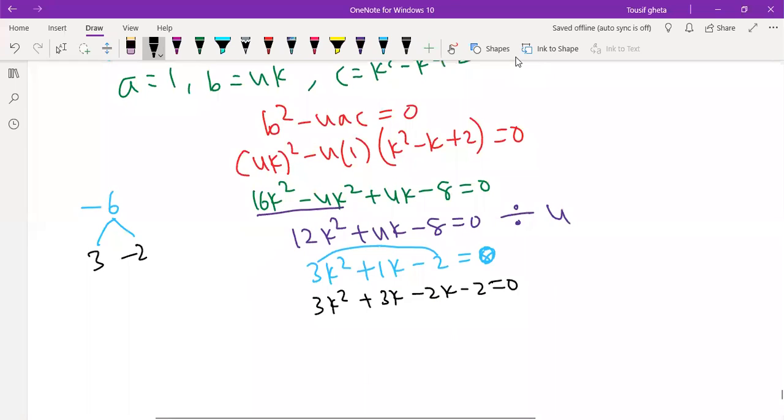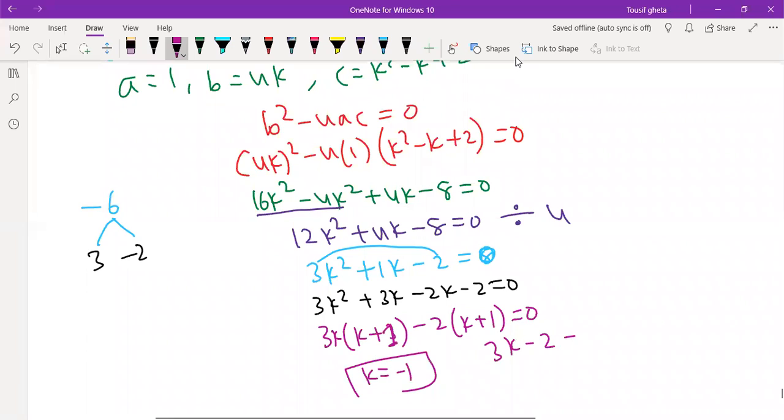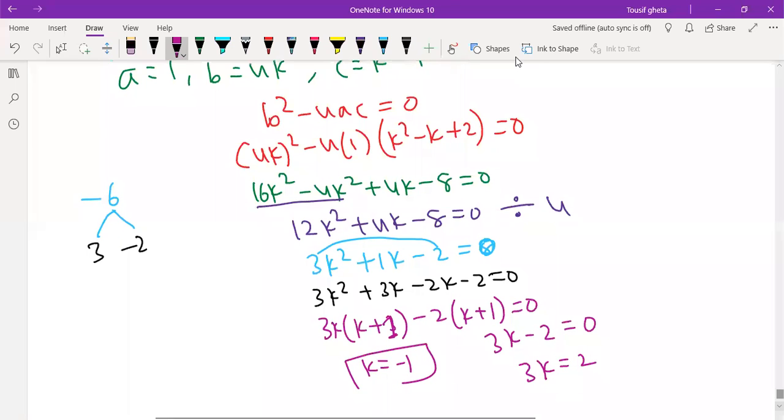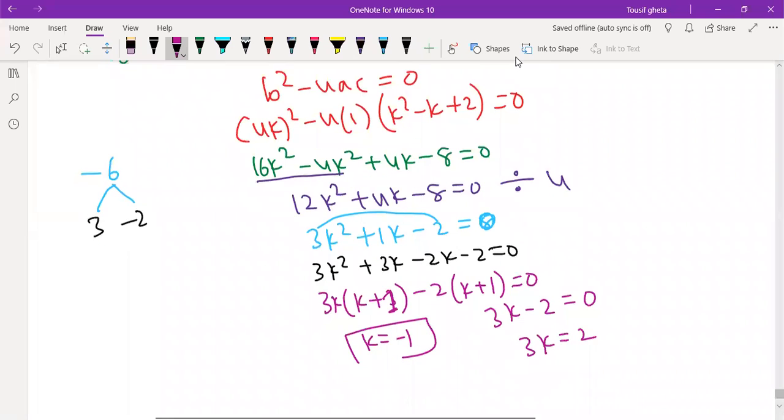Take 3k common, k plus 1 here, k plus 1. Here you will get k is equal to minus 1, another answer 3k minus 2 equals to 0, 3k equals to 2 and you will get k equals to 2 by 3.